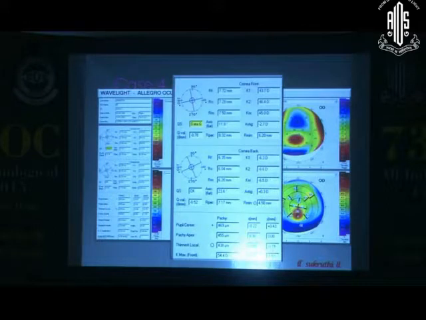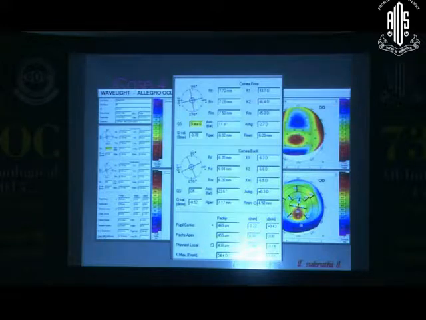Let's look at this map. Again, you can see a data gap here, so it's not a very good scan. Then the corneas look to be reasonably okay. The front curvatures are reasonably okay. But look at the corneal thickness. It's only around 469. But I also want you to appreciate these 3 values. One is 469, one is 455, and one is 438. So within the central zone, there is a huge variation of around 30 microns, which is almost up to 8% of the total corneal thickness. So this is a warning sign here.